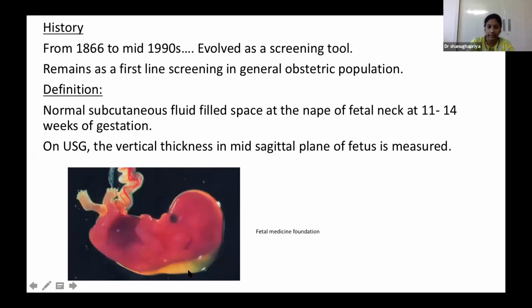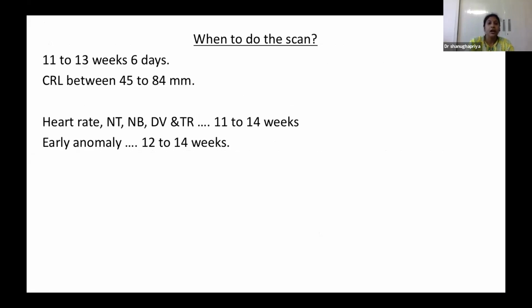So this is the nuchal translucency. If anyone wants to read about fetal medicine or anything related to 11 to 14 weeks, you can go here and search. So when to do the scan? The timing is more important. We generally say 11 to 14 weeks, but ideally it's 11 to 13 weeks plus 6 days.